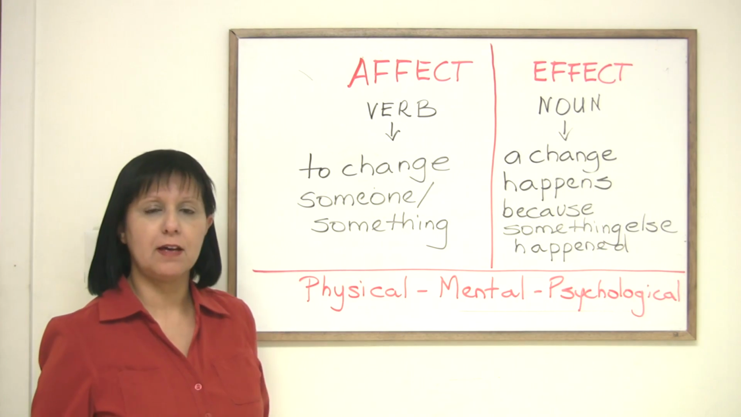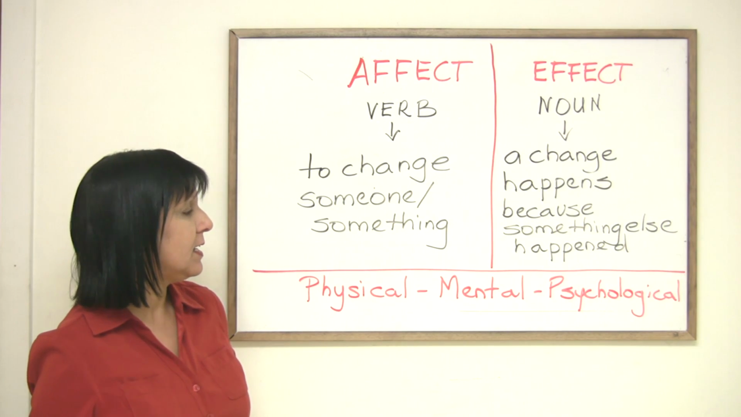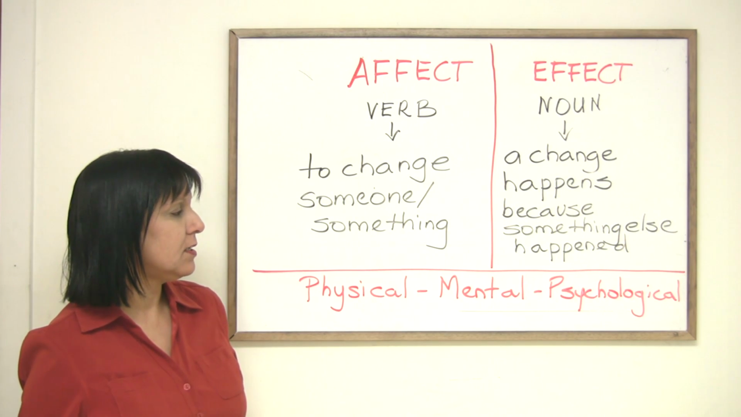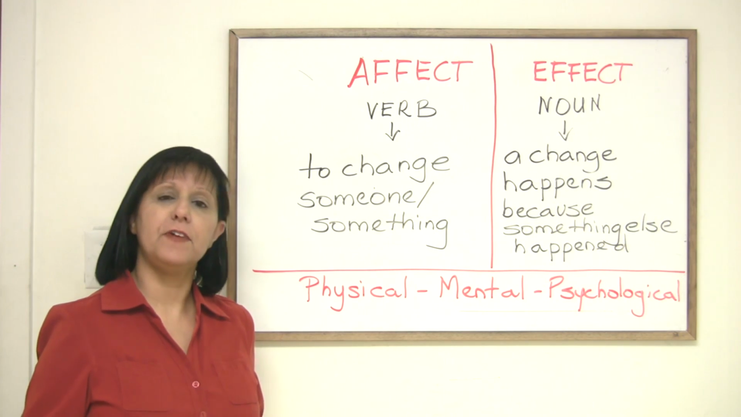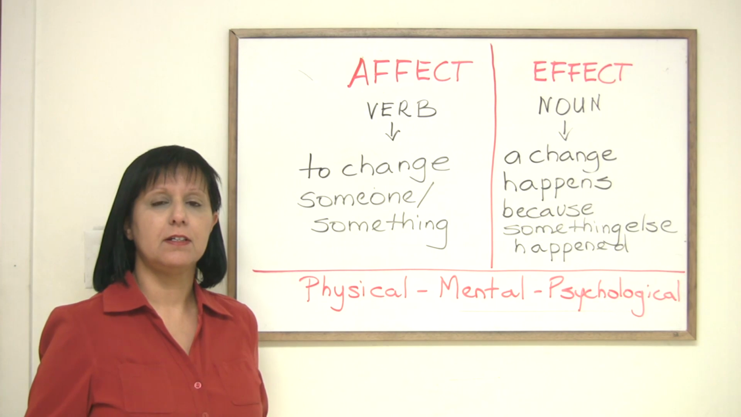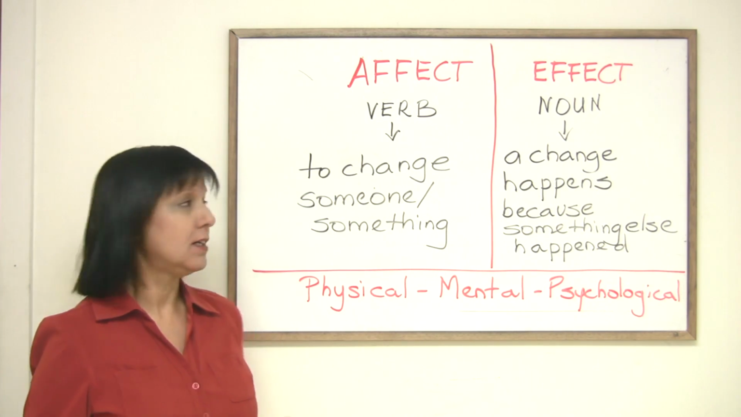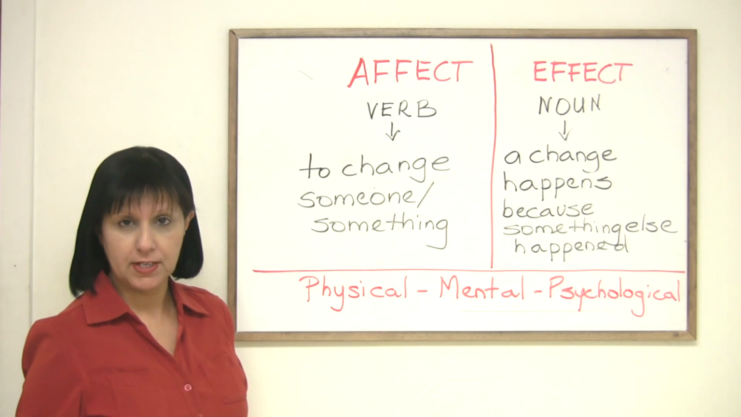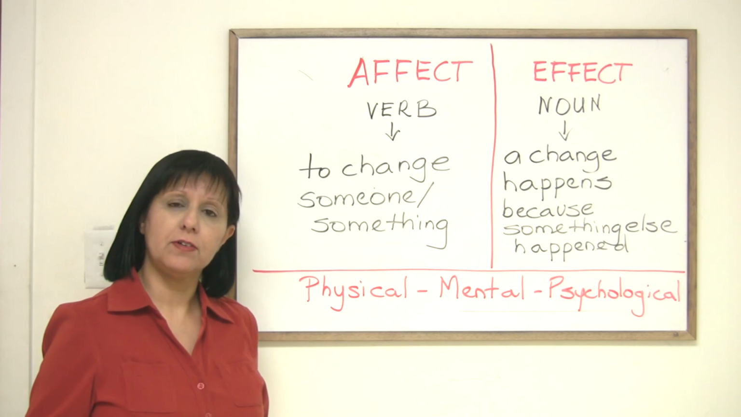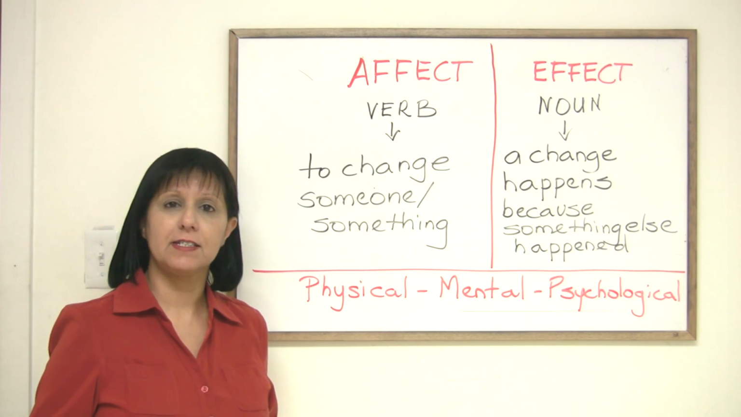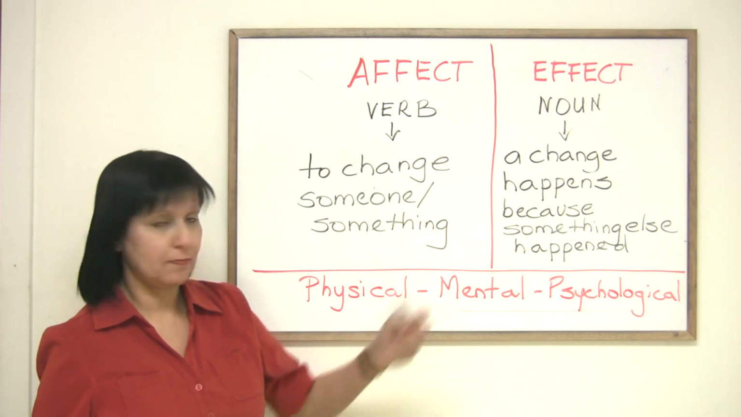If we give an example of a psychological nature, we could say losing her grandmother at an early age affected the young child. Losing her grandmother affected the young child. We used the verb, correct? Or we could say the loss of her grandmother had a negative effect on the young child. Now we used the noun, okay?